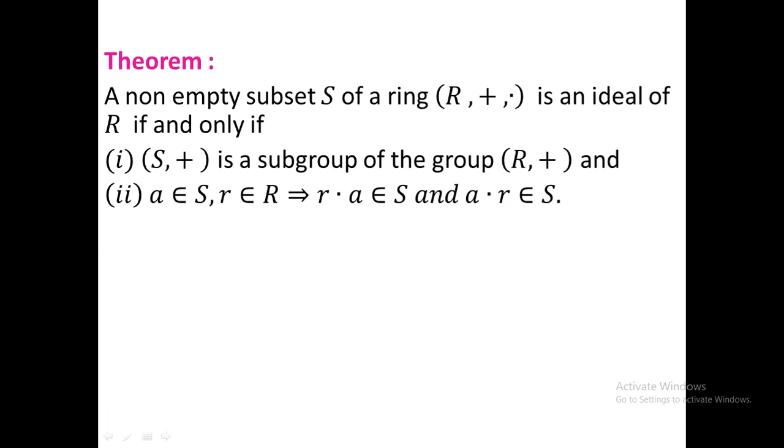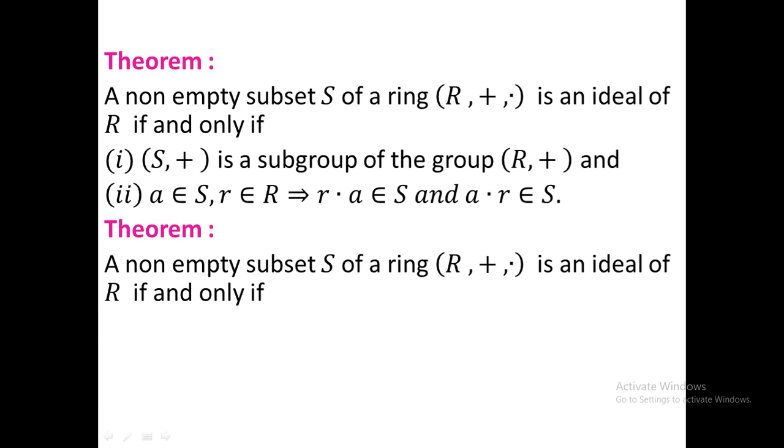Now I give another theorem which is very useful to check whether a non-empty subset of a ring R plus dot is an ideal or not. The theorem says that a non-empty subset S of a ring R plus dot is an ideal if and only if, actually, I change the first condition. First condition was S plus is a subgroup of the group R plus.